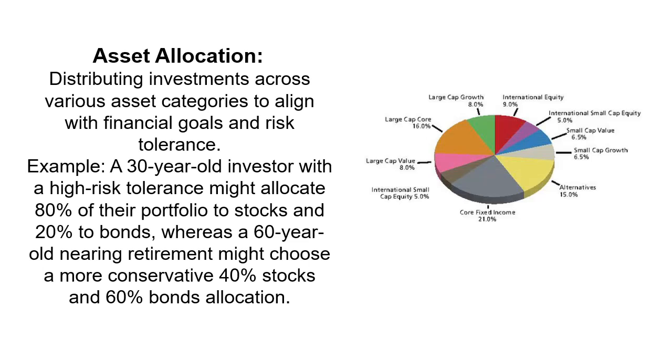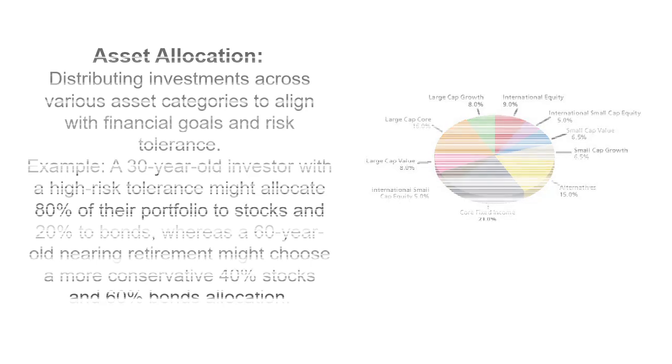Asset allocation: distributing investments across various asset categories to align with financial goals and risk tolerance. Example: a 30-year-old investor with a high risk tolerance might allocate 80% of their portfolio to stocks and 20% to bonds, whereas a 60-year-old nearing retirement might choose a more conservative 40% stocks and 60% bonds allocation.